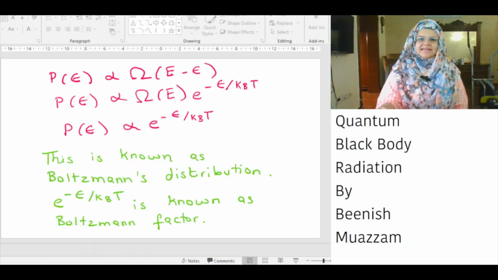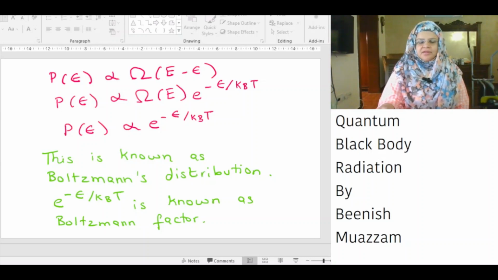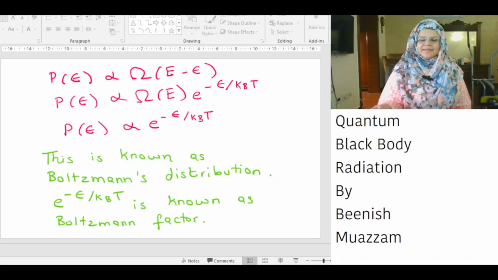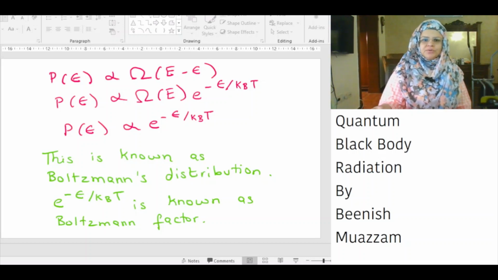The probability that the system has energy epsilon is proportional to the number of microstates of the reservoir, which is equal to omega of E minus epsilon. By Taylor expansion, we find that the probability that the system has energy epsilon is proportional to omega of E times exponential of minus epsilon over kBT. Therefore, the probability that the system has energy epsilon is proportional to exponential of minus epsilon over kBT. This is known as the Boltzmann distribution. Exponential of minus epsilon over kBT is known as the Boltzmann factor.